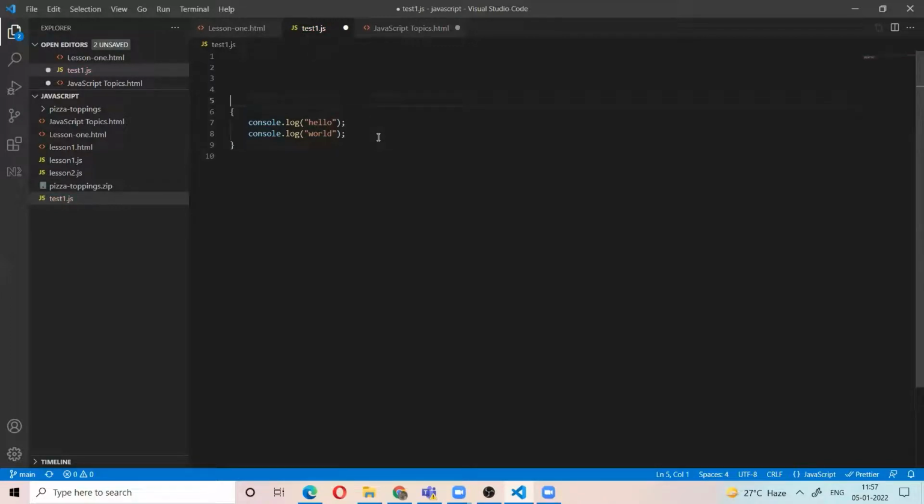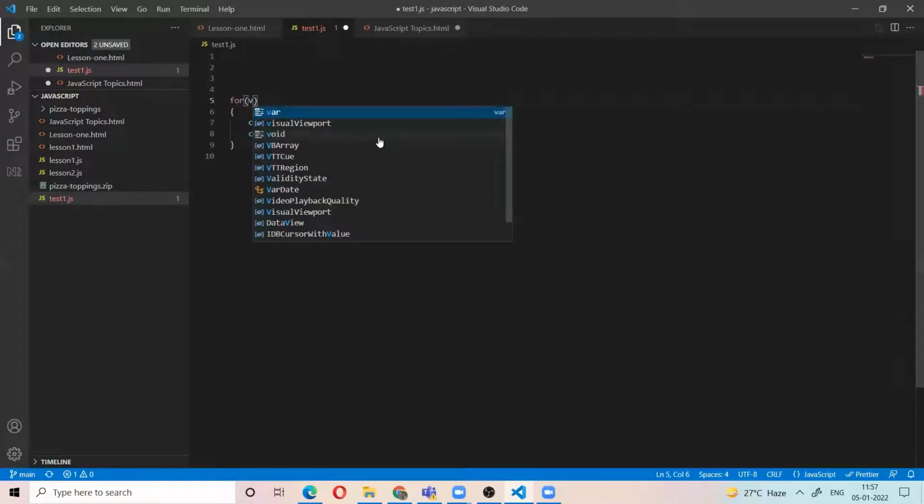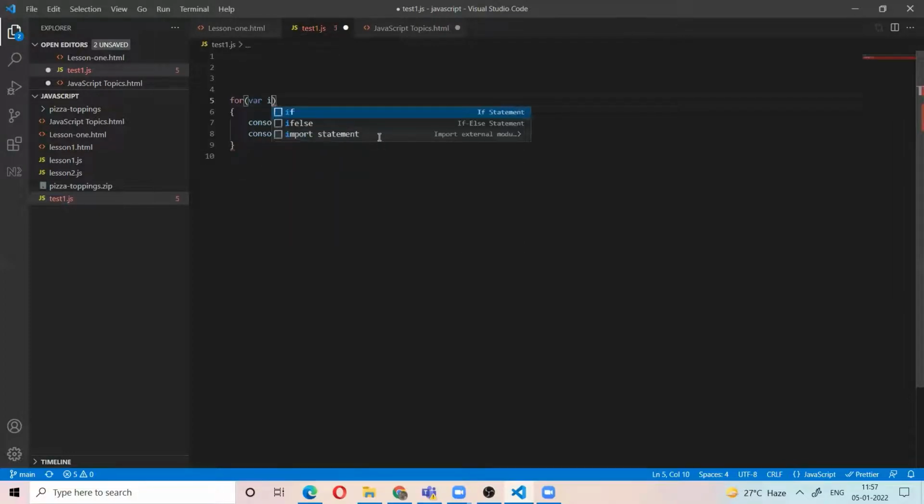So for this set of statements we use the for loop. Here we can write a for. For a for loop we take three things. First we declare and assign the value 0, up to i less than 5, and then you need to increment. Let's see, if you print the i value here.